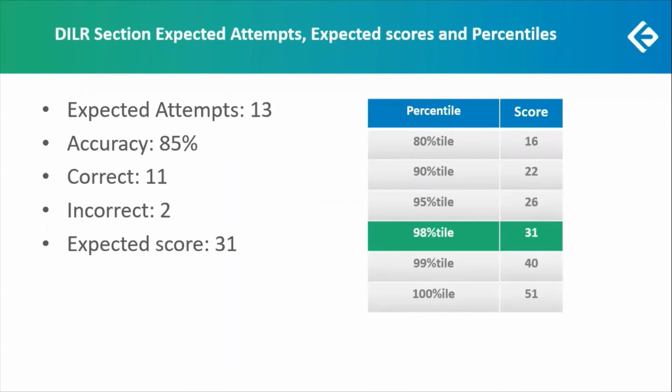So a 22 score will give you 90 percentile. Your 95 percentile is at a score of 26, and definitely once you feel more confident about your preparation, you can target the higher percentiles also, which is 99 capped at 40, and 100 percentile is as much as 51 as a net score. So this was the analysis of the DILR section.